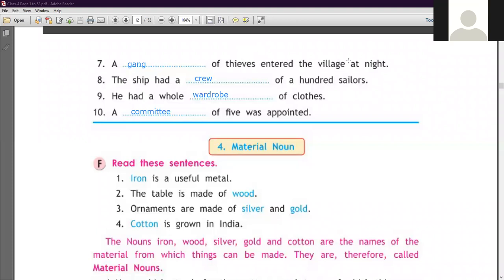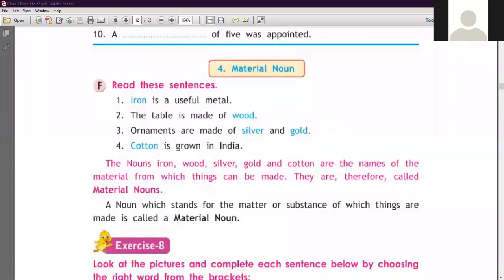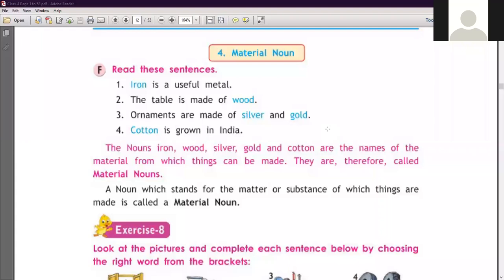So okay students, let's start the next, material noun. Firstly we will see what is a material noun. After that we will do the exercise. Okay, now students, read these sentences. Iron is a useful metal. The table is made of wood. Number 3, ornaments are made of silver and gold. Now number 4, cotton is grown in India. So students, you notice the nouns iron, wood, silver, gold, cotton are the names of the material from which things can be made. So they are therefore called the material noun.